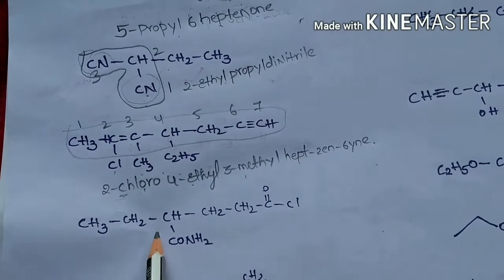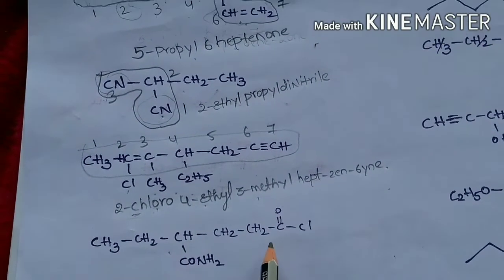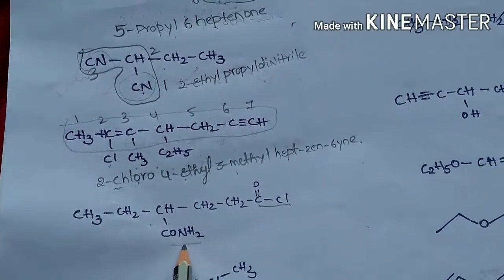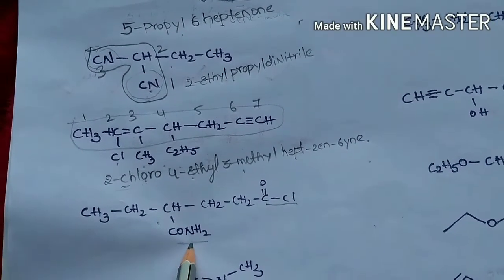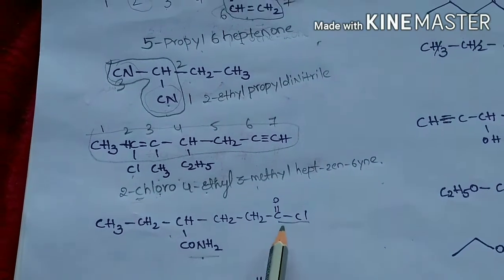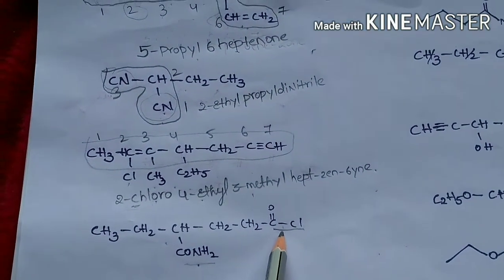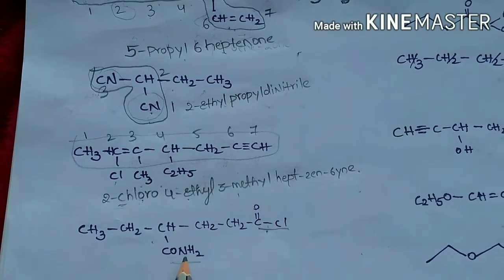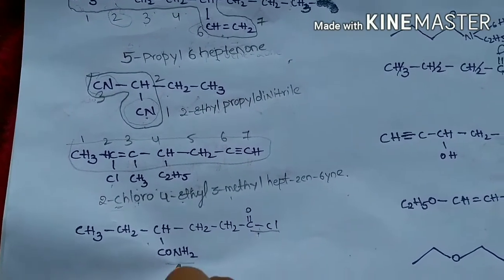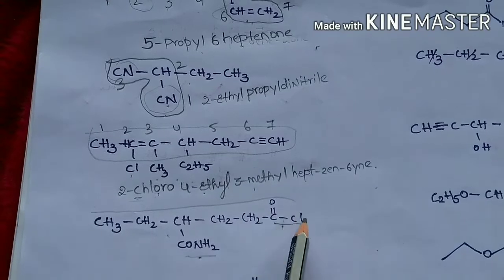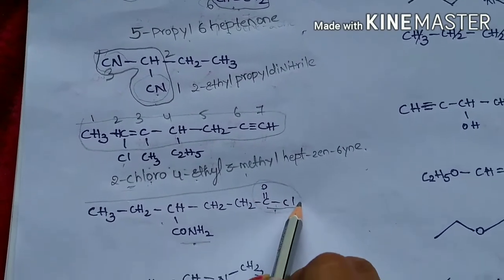Coming to this compound, the acid chloride and the amide are both chain terminating functional groups, but according to the priority of functional groups, the acid chloride acts as the primary functional group and the amide acts as the secondary functional group. So we have to select the main chain in such a way that the acid chloride is at the terminal position.